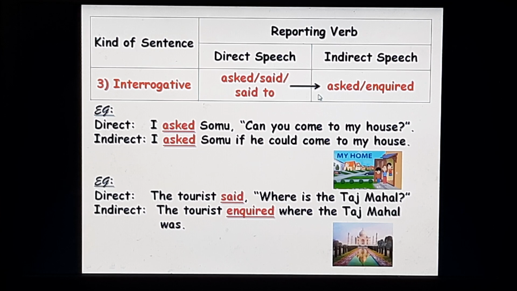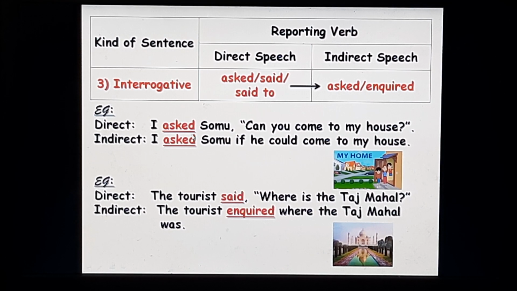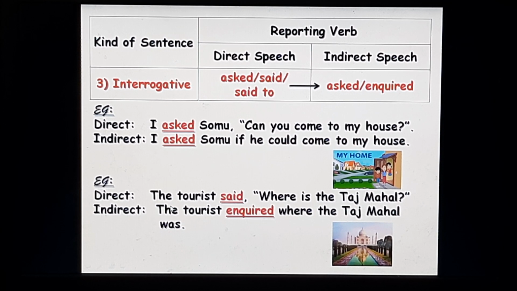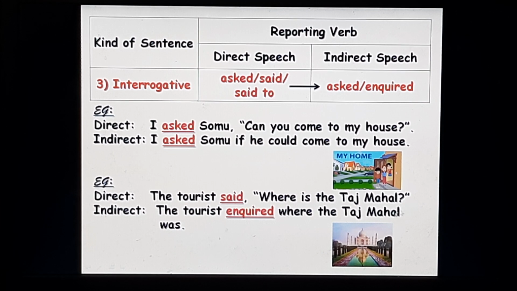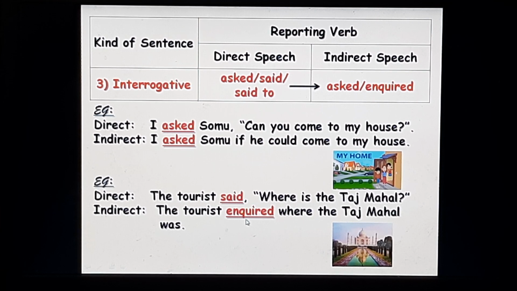It will change into asked or inquired in the indirect speech. Let's see the examples. I asked Somu, "Can you come to my house?" In the indirect, asked remains asked. I asked Somu if he could come to my house. Next example, the tourist said, "Where is the Taj Mahal?" The tourist inquired where the Taj Mahal was. So, said in the direct changes into inquired in the indirect.